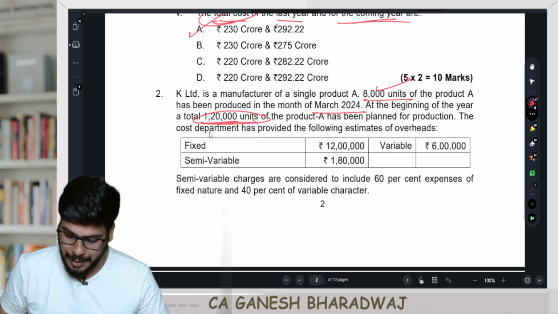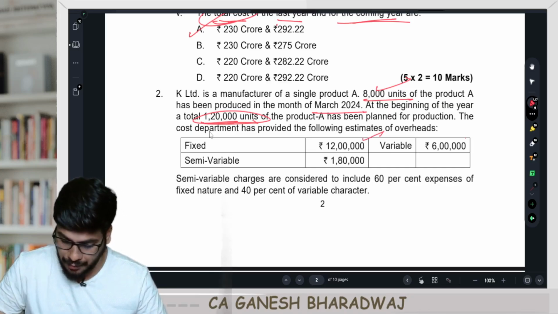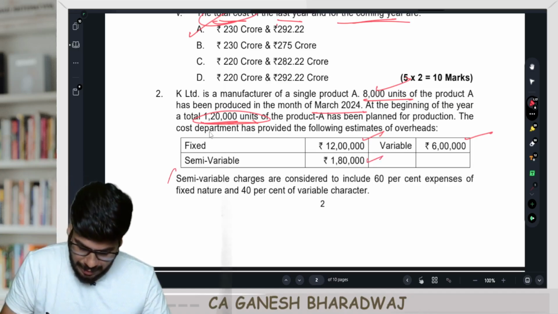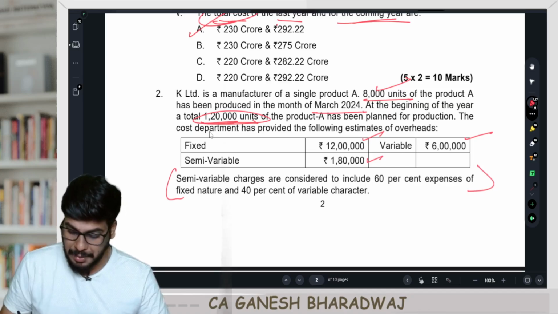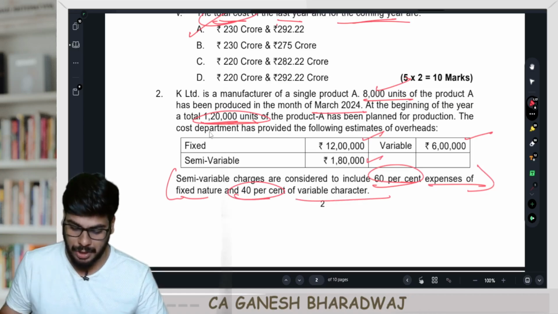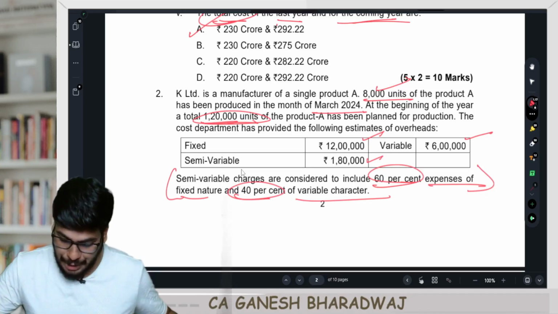The cost department has provided the following estimates of overheads. Fixed is 12 lakh, variable is 6 lakh, and semi-variable is 1,80,000. Semi-variable they have given here. So semi-variable charges are considered to include 60% of fixed nature, 40% of variable nature. Clear with this? This is for the year that they had budgeted for.